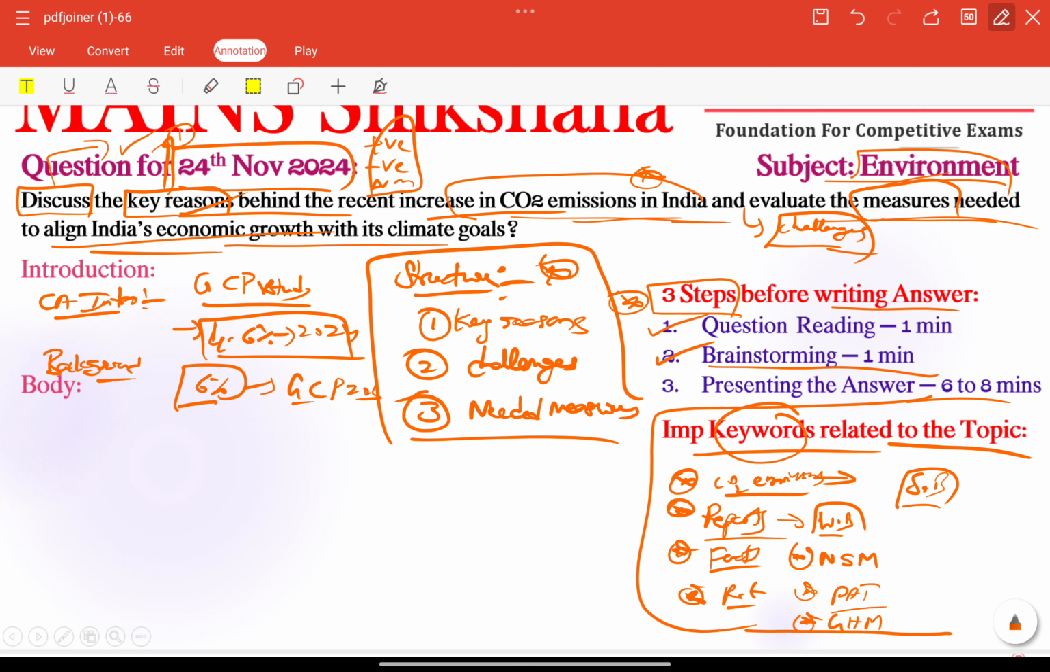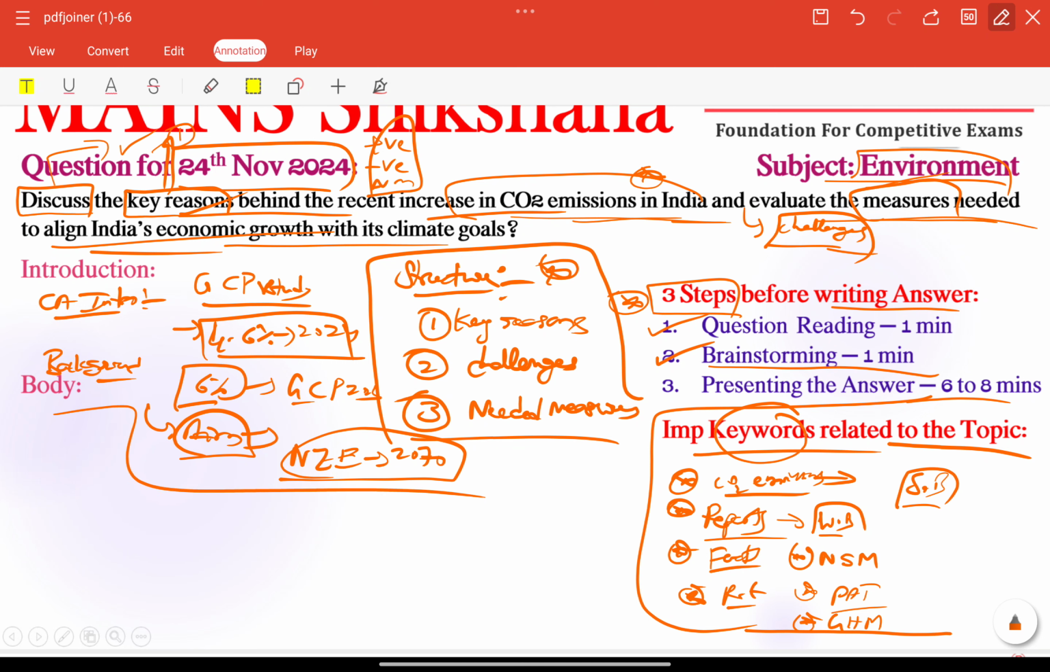We also have some important aims we can include. First aim: net zero emissions. The net zero emission target by 2070 is there, right? We need to include this particular information. In the body part, we need to follow our simple structure, that is, first key reasons.